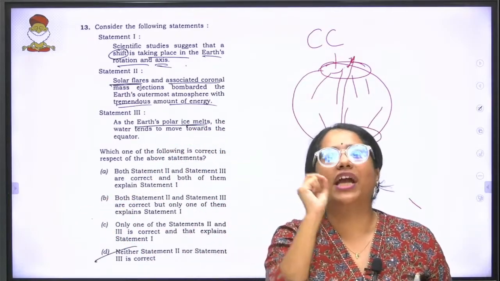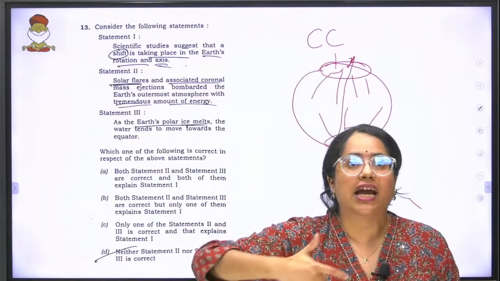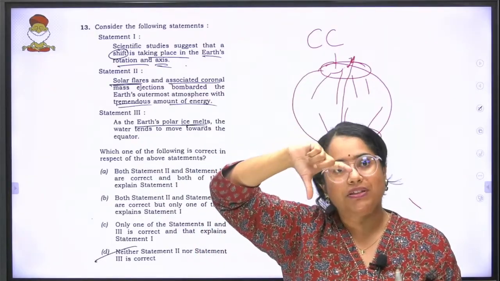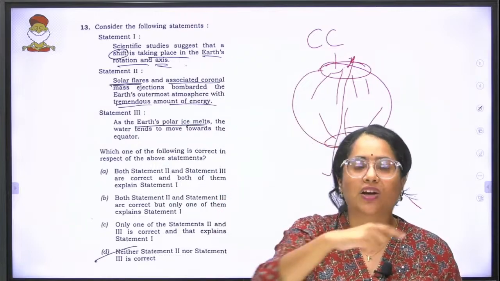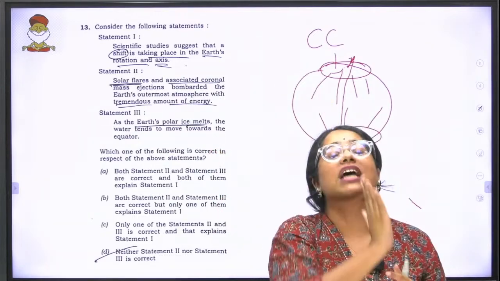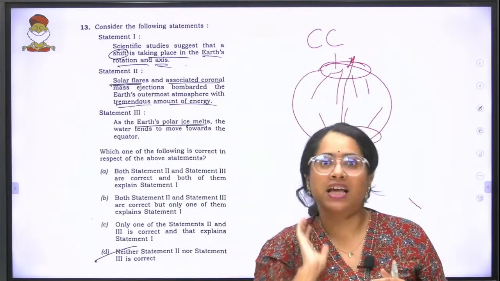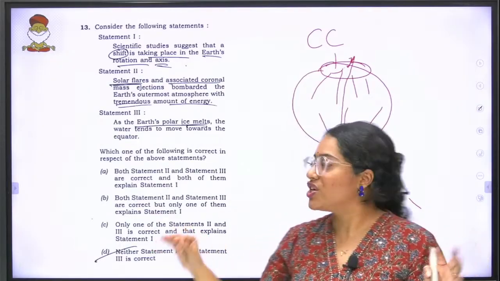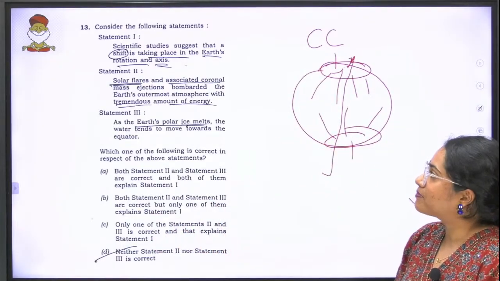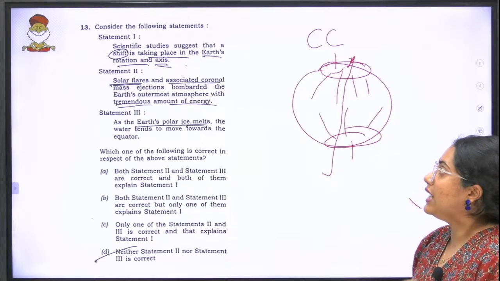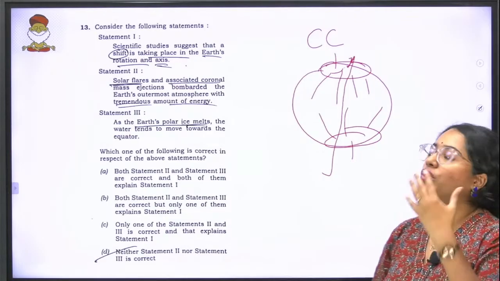This is something that's happening, and we might not feel it right now, but eventually this change amounts to our days getting shorter in a lot of areas, and longer in others, it depends. But again, this shift has happened, and it is all due to climate change. Let's look at the questions. Scientific studies suggest that a shift is taking place in the Earth's rotation and axis.